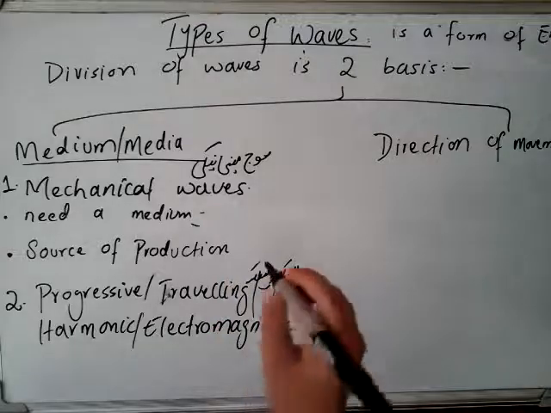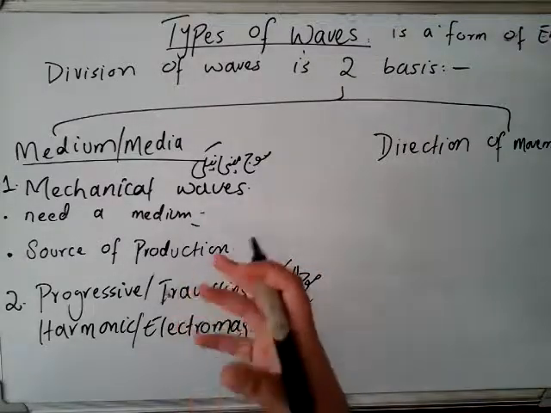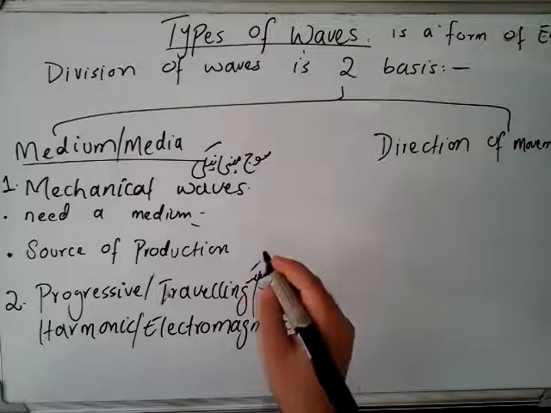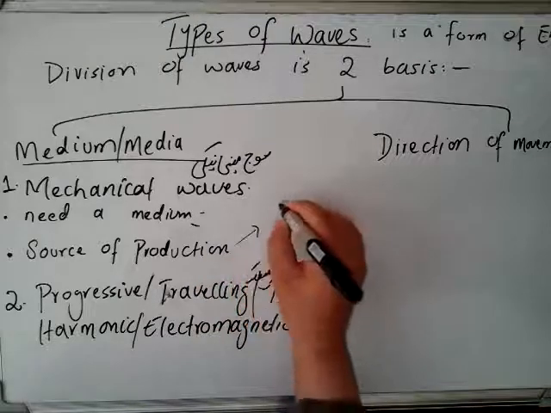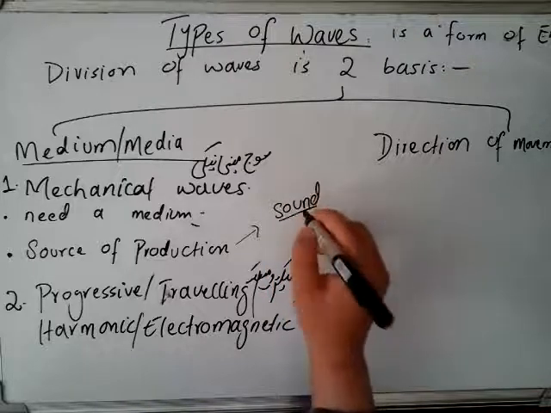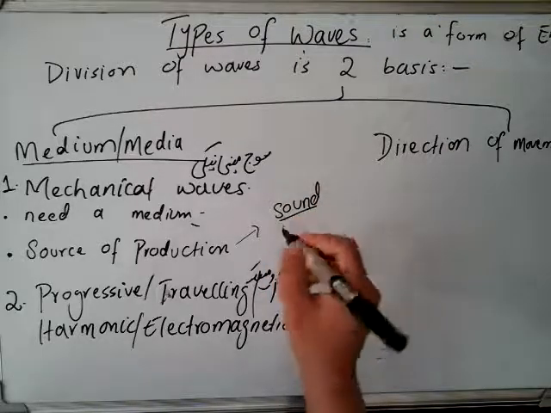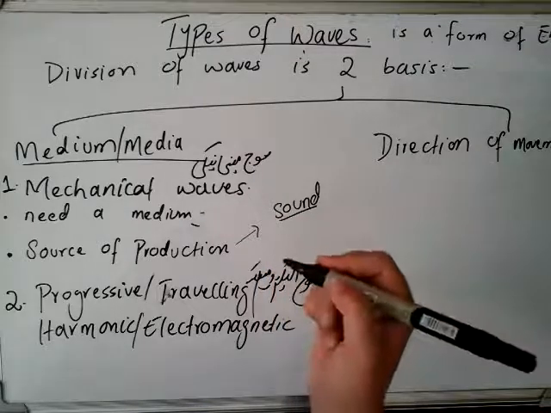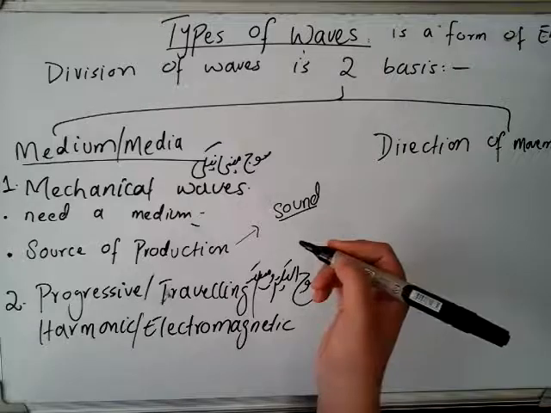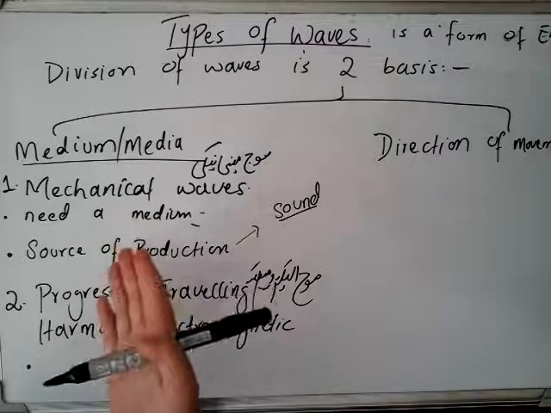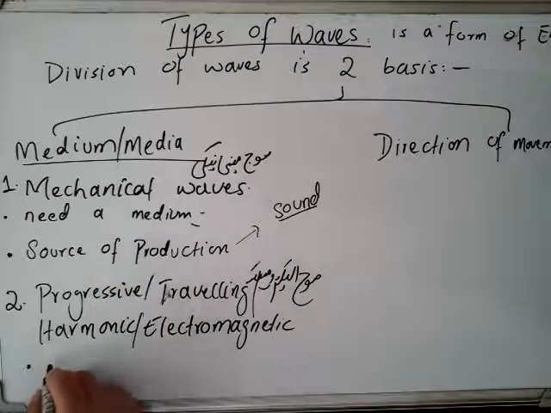Is that clear? So these waves are produced by some other source. Like for example sound waves. Sound waves require a medium and a source of production. Sound is not produced on its own. Is that clear?